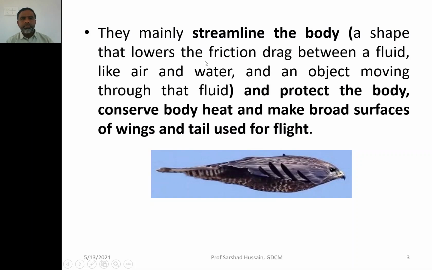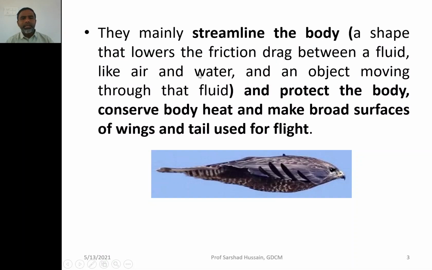Streamlined means a shape that lowers the friction drag between a fluid like air or water and an object moving through that fluid. If an animal or object is moving through air or water, there is always an opposing force called friction which drags the animal behind.